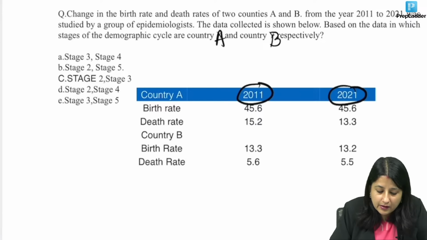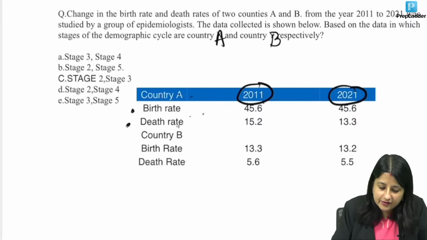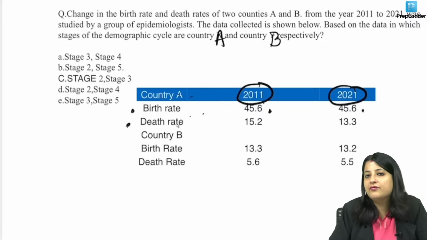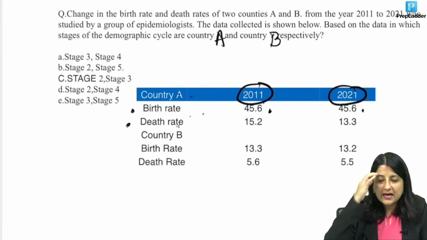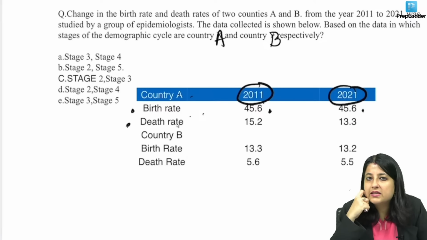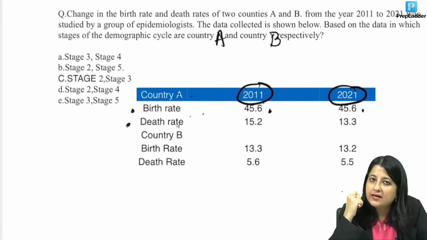So if you talk about country A, guys, birth rate is given, death rate is given. Now if you see the birth rate of country A in 2011, it was 45.6 and it is still 45.6 in 2021. That means birth rate still remains the same. Which is the stage in which birth rate still remains the same? Say stage 2. Yes or no?